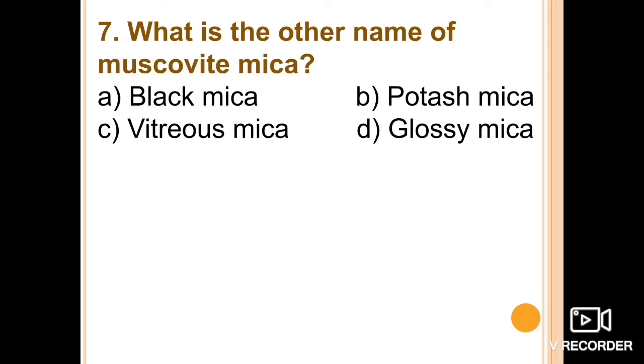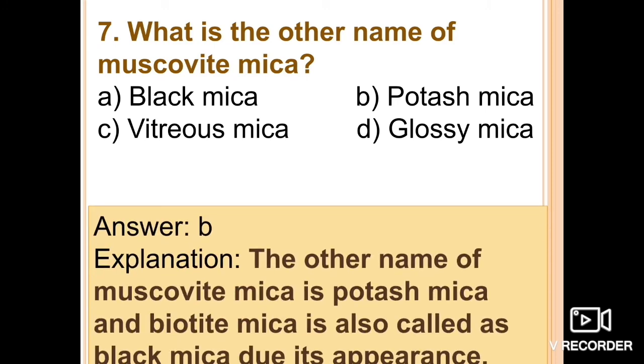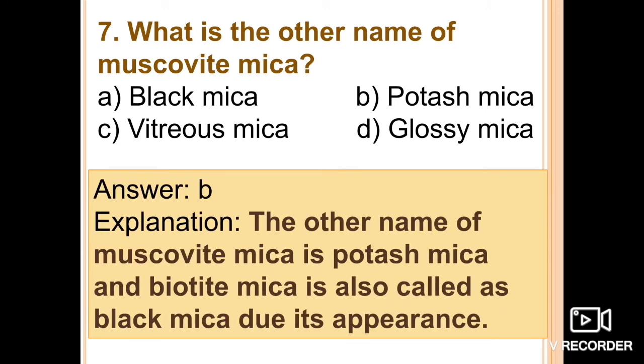And there is another one, that is the paragonite, sodium mica. Okay. But coming back to our question: what is the other name of the muscovite mica? Black mica, potass mica, vitreous mica, or the glassy mica? So that is potass mica.